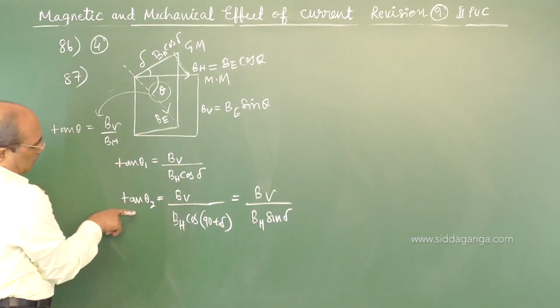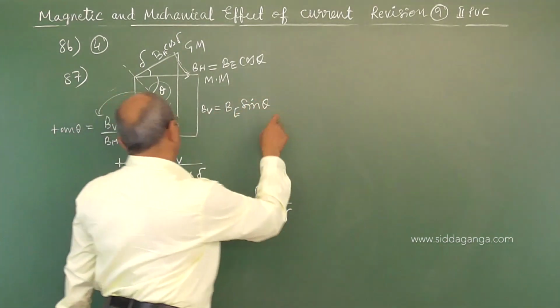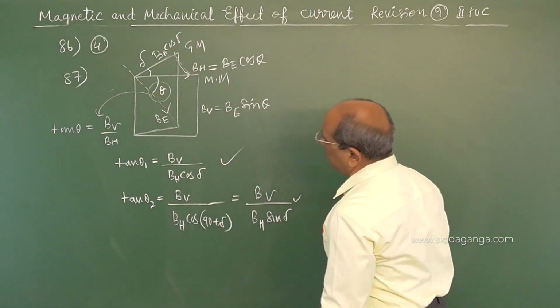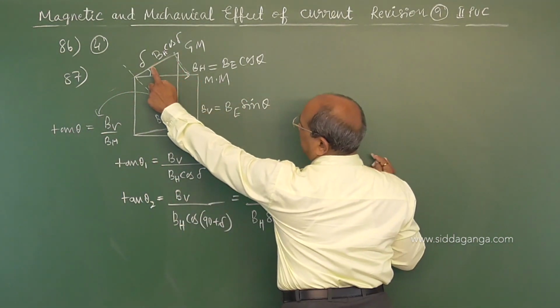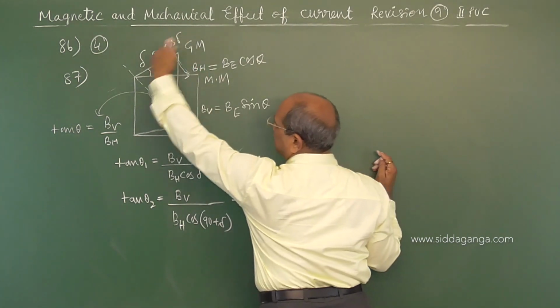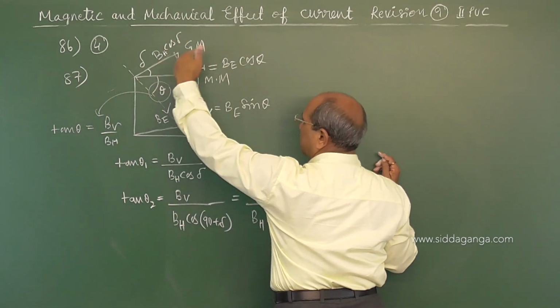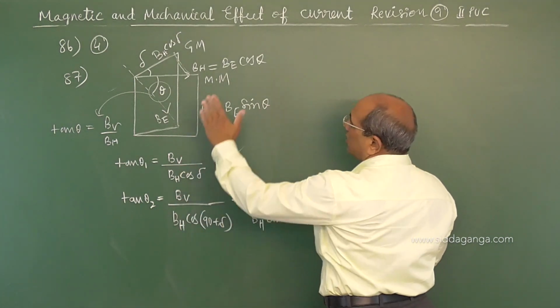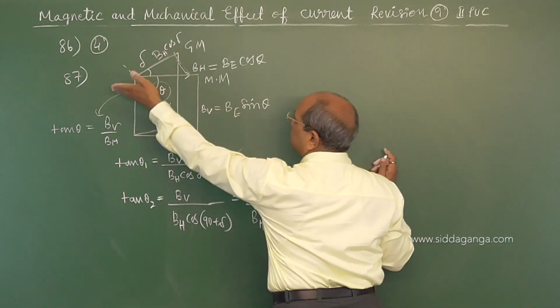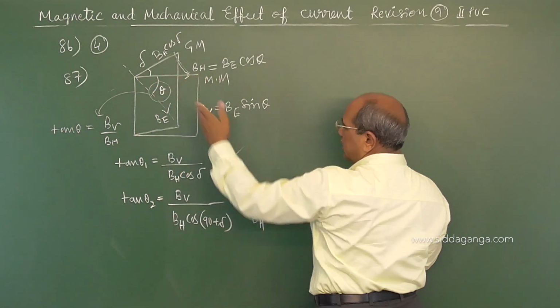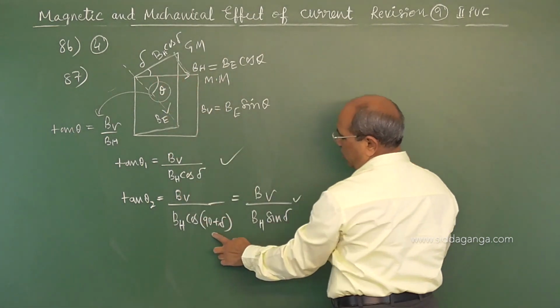Now if I divide tan theta 1 by tan theta 2, I hope you understood what I wrote. The compass is placed making an angle delta with BH. Now it is turned by 90 degree, so 90 plus delta is the value.